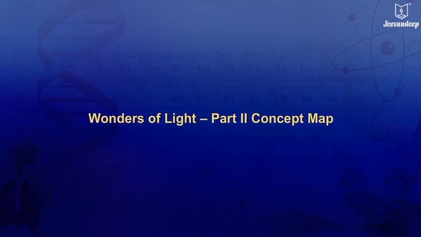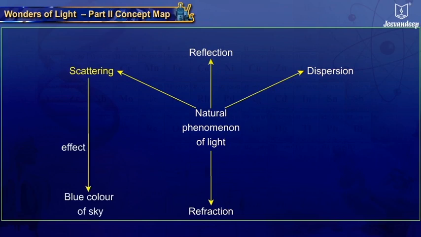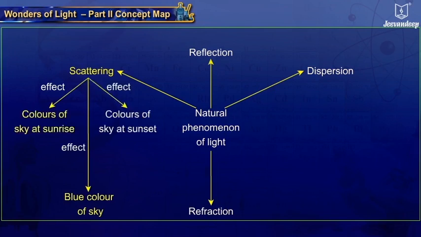Wonders of Light Part 2 concept map. Light can undergo scattering, reflection, dispersion or refraction. Scattering of light makes the sky appear blue and imparts reddish or orange color to the sky at sunrise or sunset.